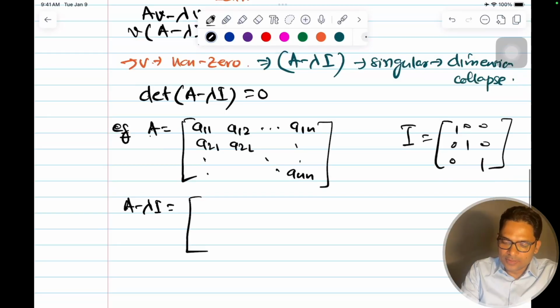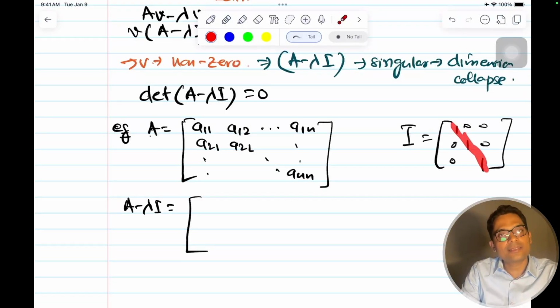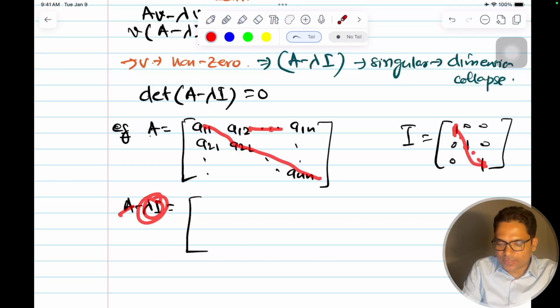I is identity, so only the diagonal has 1. So if lambda is multiplied by I, only the diagonal elements will be multiplied, and the rest is everything 0, nothing is happening. So if I subtract, A minus lambda I, only the diagonal elements will get subtracted, because nothing is there apart from the diagonal.